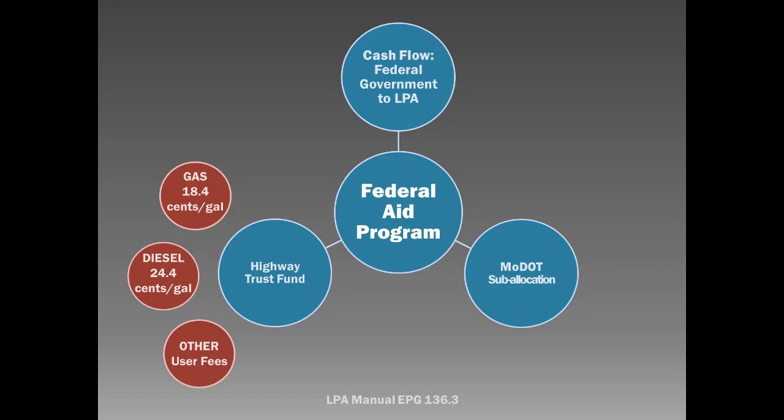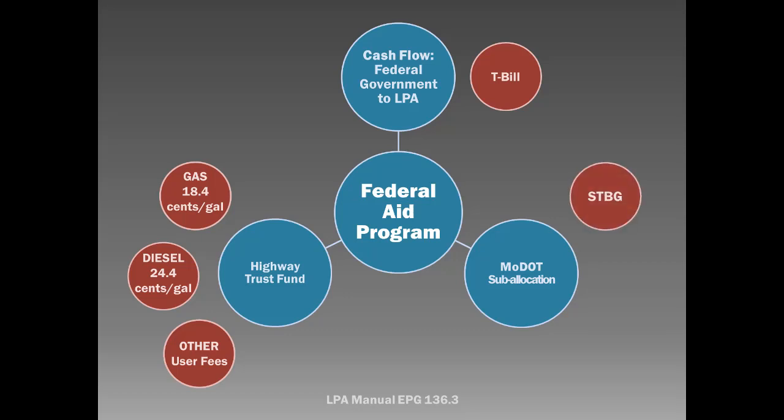A transportation bill, or T-bill, is passed through Congress and determines what types of federal aid programs we have, what rules and regulations are placed on those programs, and how much money each is to receive. The T-bill currently includes several federal aid funding programs available to local public agencies. For the purposes of this training, we'll focus our attention on a few of the most common programs.